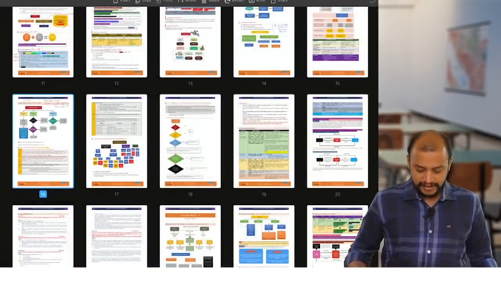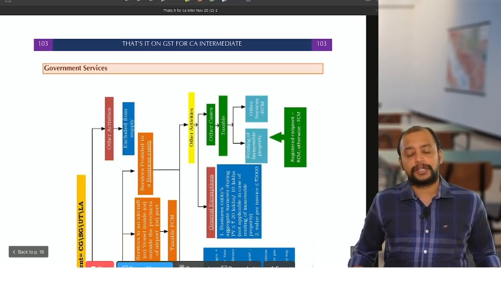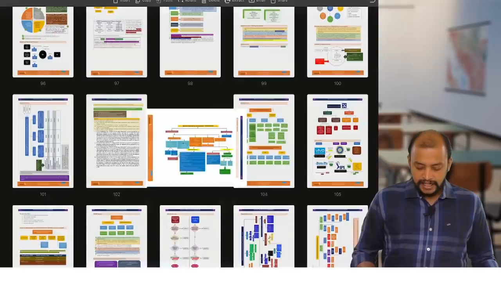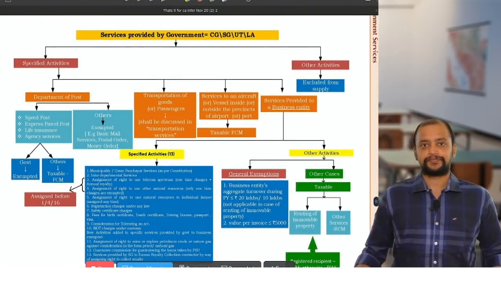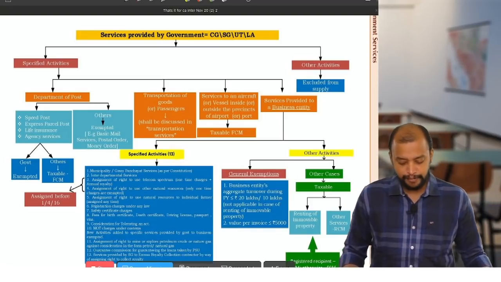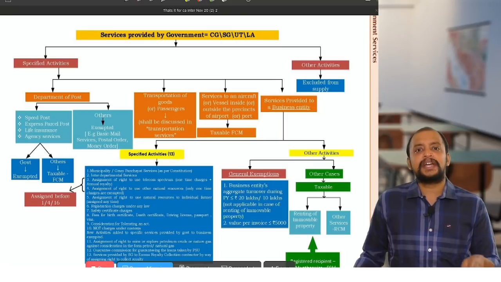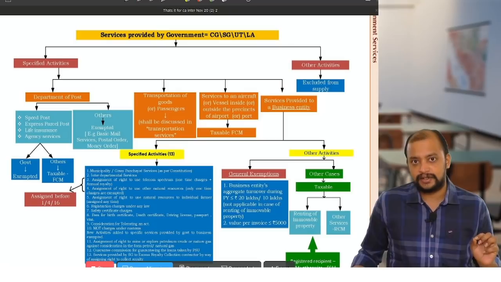Now please take page number 103 and have a look at that. That is services provided by government. Already we have discussed a few points related to that.